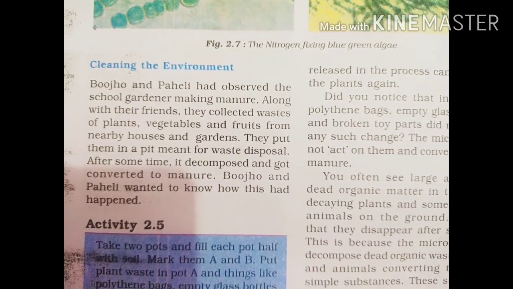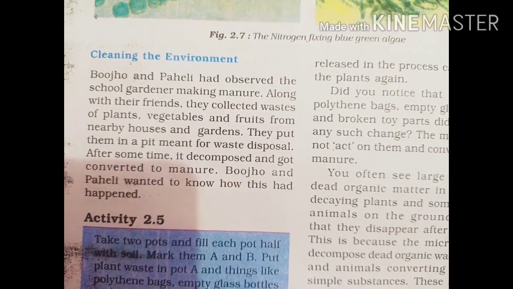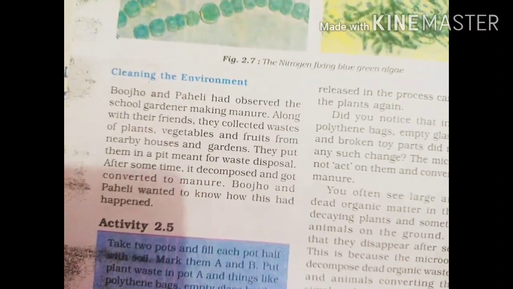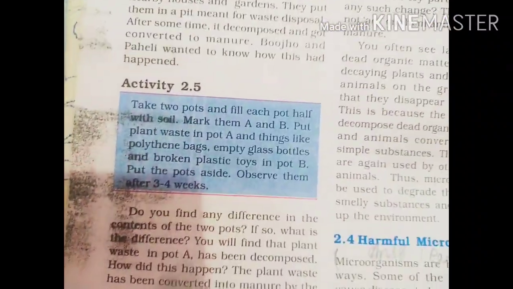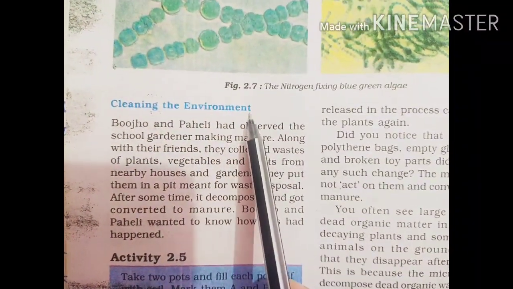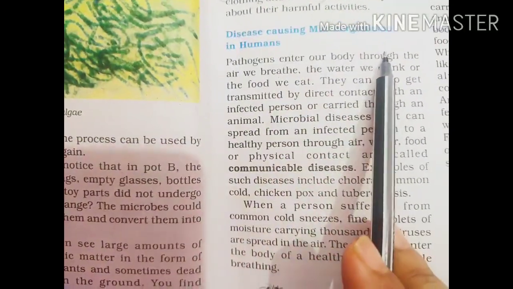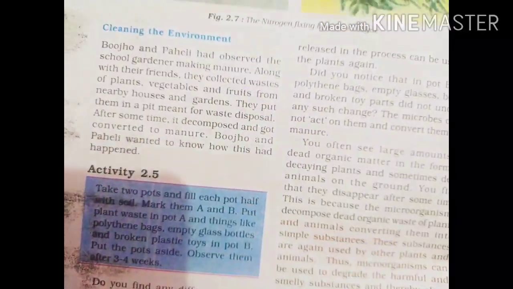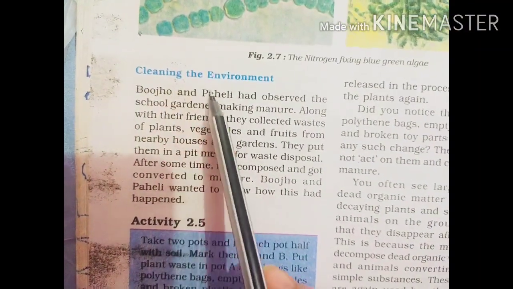So children, in chapter 2, our today's topic is cleaning the environment. So today we will cover cleaning the environment, that is given on page number 22. So this topic, cleaning the environment and harmful microorganisms, disease causing microorganisms in human. So these 3 points we are going to cover in today's video. So children, first thing is cleaning the environment.